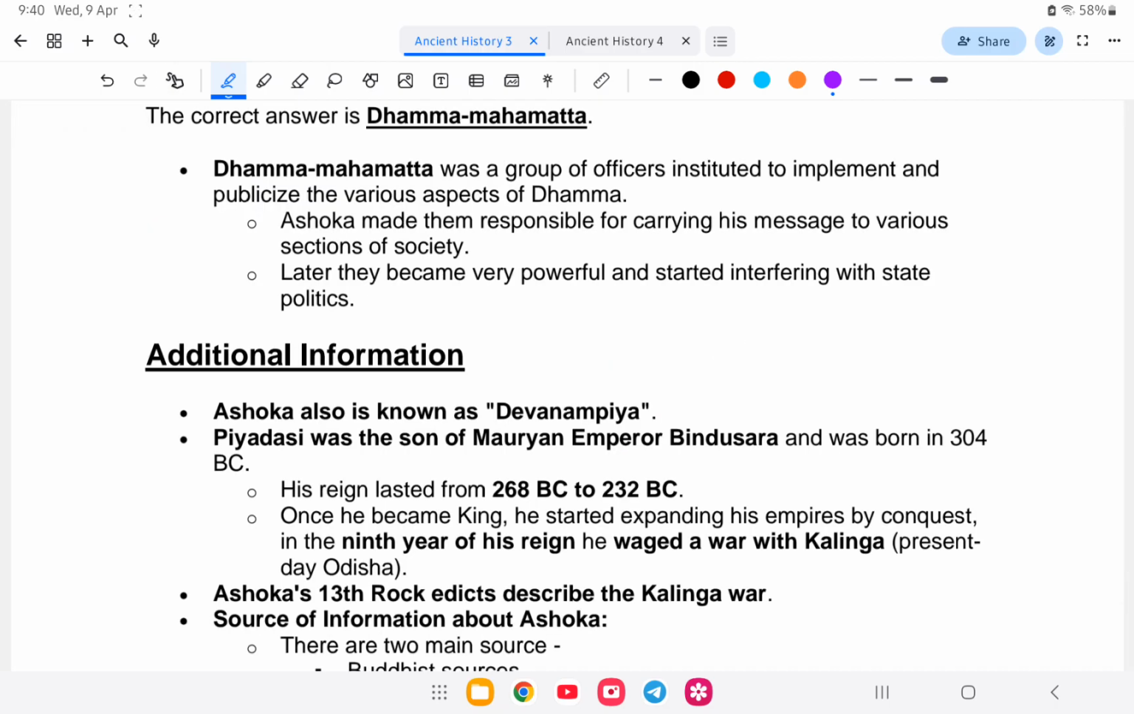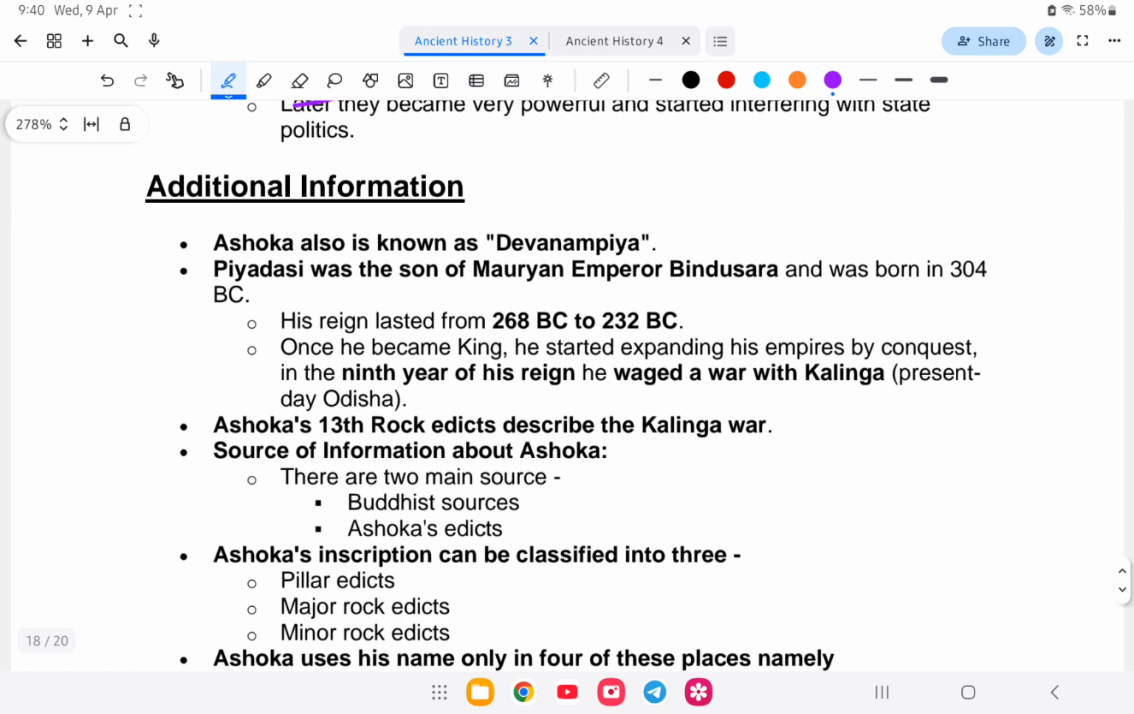So Ashoka appointed Dhamma Matas, a group of officials instituted to implement and publicize the various aspects of Dhamma. Ashoka made them responsible for carrying his message to various sections of society. Aro Ashoka tela alag namdo Devanam Piya dekhise. Aro the alag Piya Dasi bhi dekhise. And the Bindusara la bacha dekhise. And his reign started from 268 BC to 232 BC.